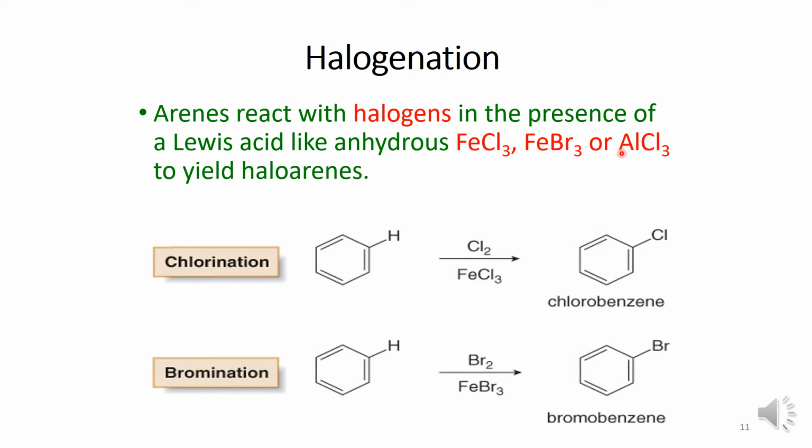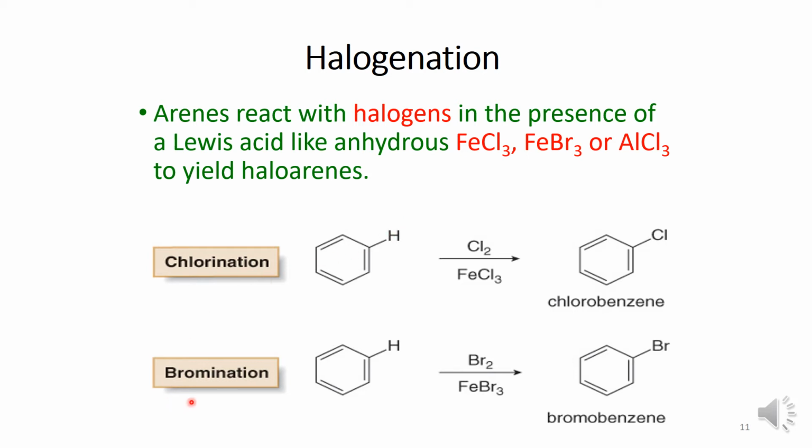For example, if chlorine is reacting with benzene in presence of FeCl3, generally this reaction we perform in dark, then chlorobenzene will form along with HCl also. The function of FeCl3 here is to generate the Cl+ electrophile, which takes the place of a hydrogen atom present in the benzene ring.